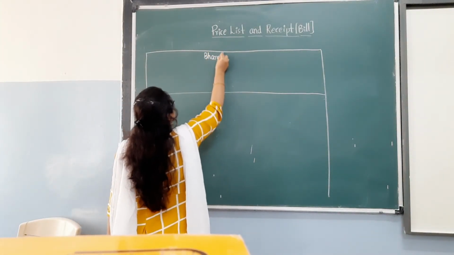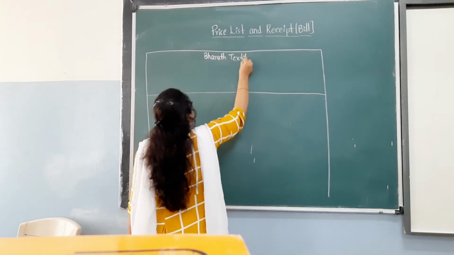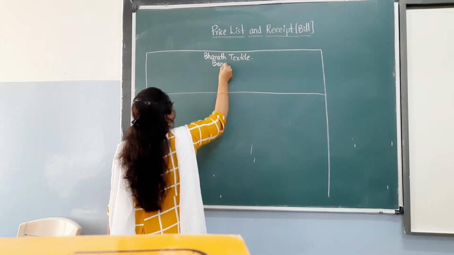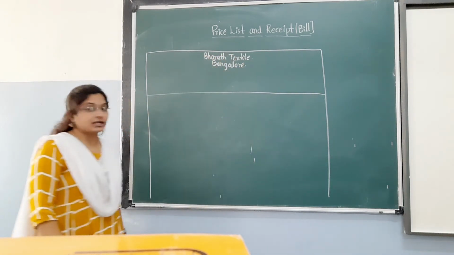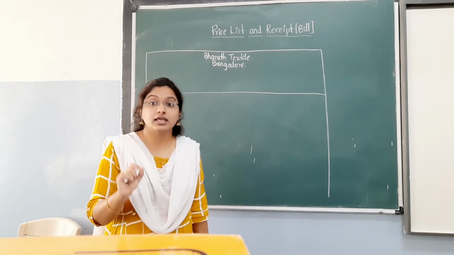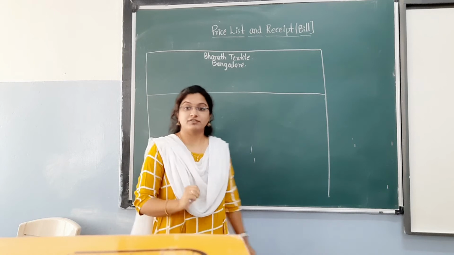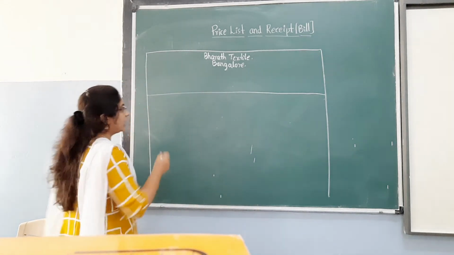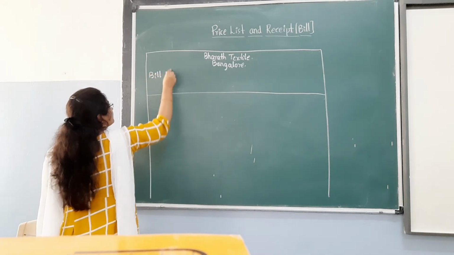Bharat Textile, Bengaluru. First, always what to write, children? Always you have to mention your shop name first, the shop name and the place of the shop. Okay. The second one is bill number.